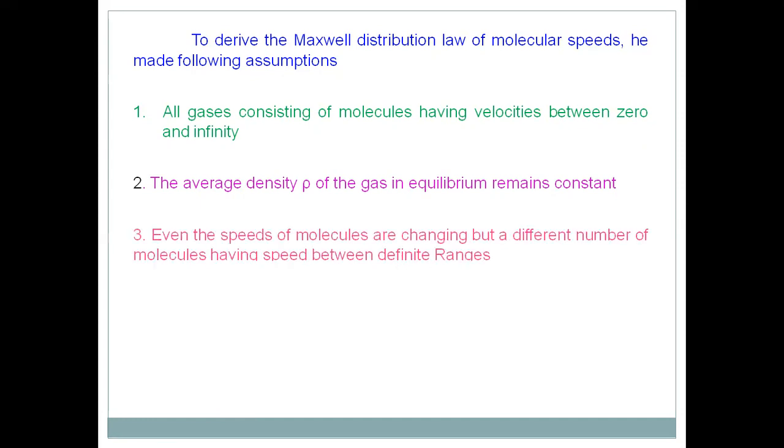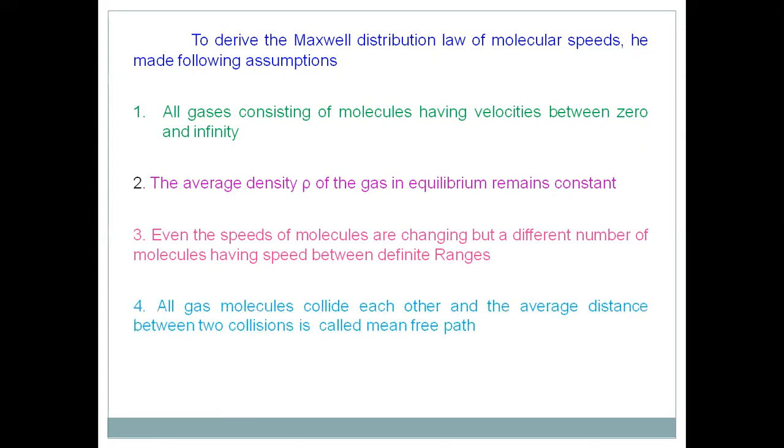The third assumption is that the speeds of molecules change due to different collisions, because molecules in a gas move in all directions and collide with the remaining molecules, so their velocity direction and magnitude also change. So the number of molecules having speed lies in different ranges. The fourth assumption is that all gas molecules collide with each other, so the average distance between two collisions is equal to the mean free path, which may be written as lambda.